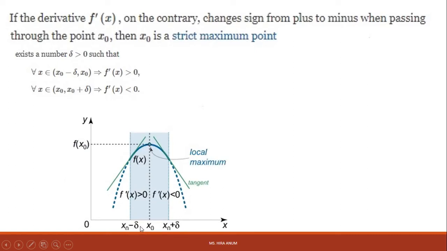Then between x0 minus delta and x0, f prime of x is greater than 0, and between x0 and x0 plus delta, f prime of x is less than 0. Here we have the local maxima. The middle point is the local maxima, where the graph increases and then turns to decreasing. It increases from x0 minus delta to x0, then decreases from x0 to x0 plus delta. It is a strict local maxima.